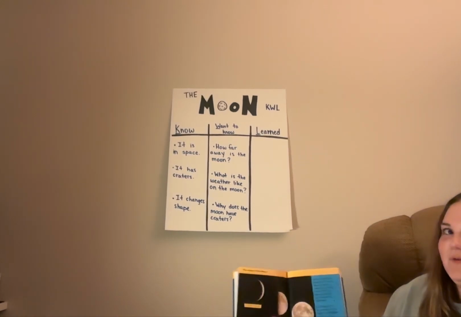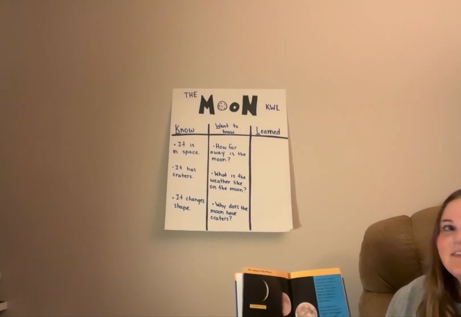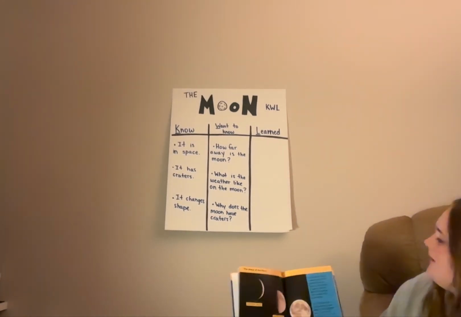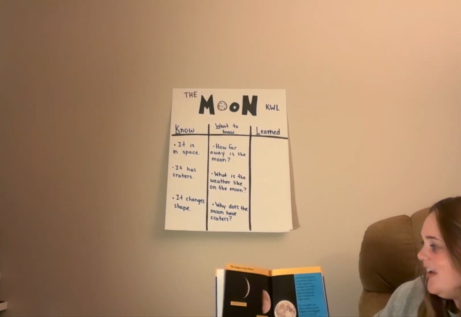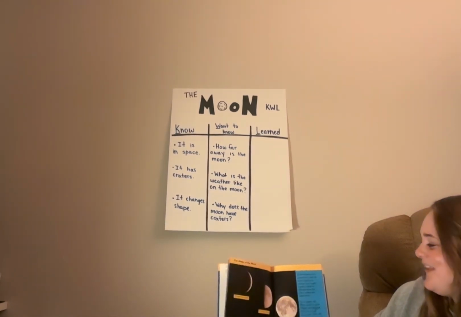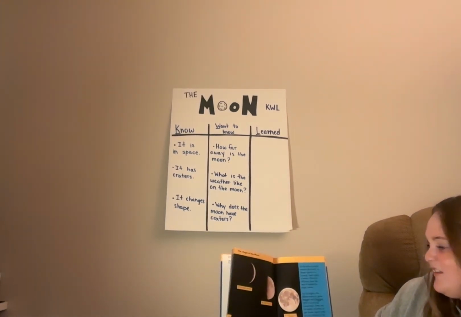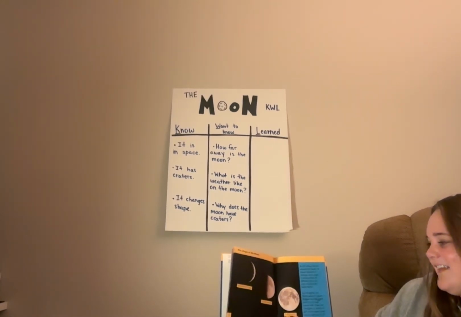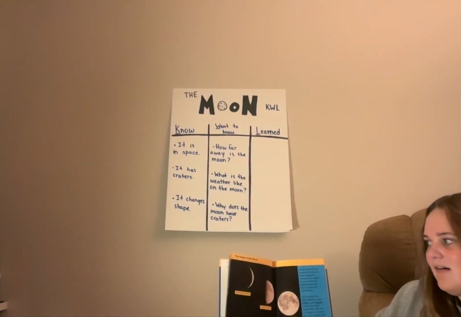The shape of the moon. Do we think maybe we're going to be able to answer one of our questions? I think so. That title's kind of telling us that. As the moon travels around the Earth, its shape appears to change. Each night it looks a little different than the way it looked the night before. For 14 nights, the moon seems to grow bigger and bigger until it is a huge round ball. Then, for 14 nights, it seems to get smaller and smaller and smaller until we see nothing at all.